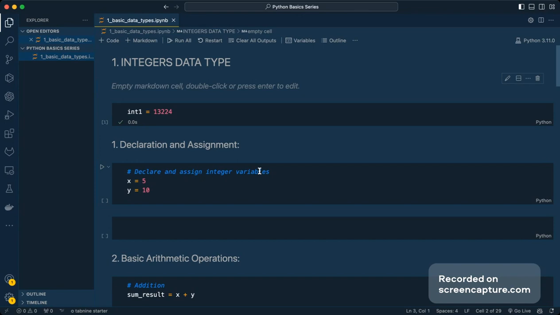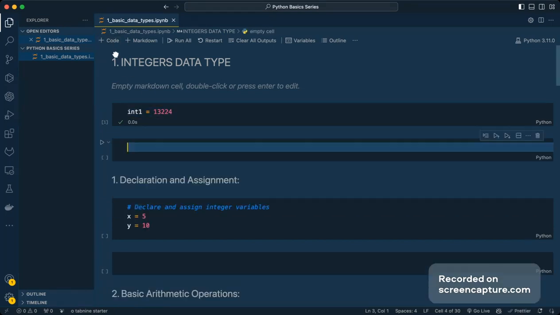They are not basically decimals, and they do not have any numerators divided by denominators kind of thing. If you take the example, if you look into the first cell, I initialized it with the help of int1 as one of the variables, and if you look, 13224 is a perfect number and it comes into the category of integers.